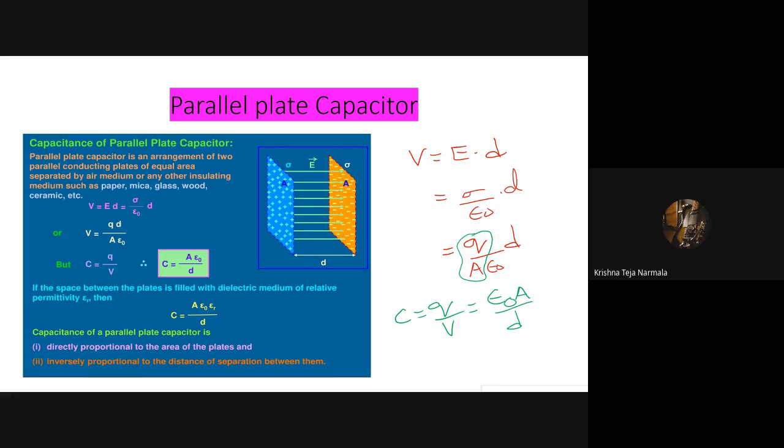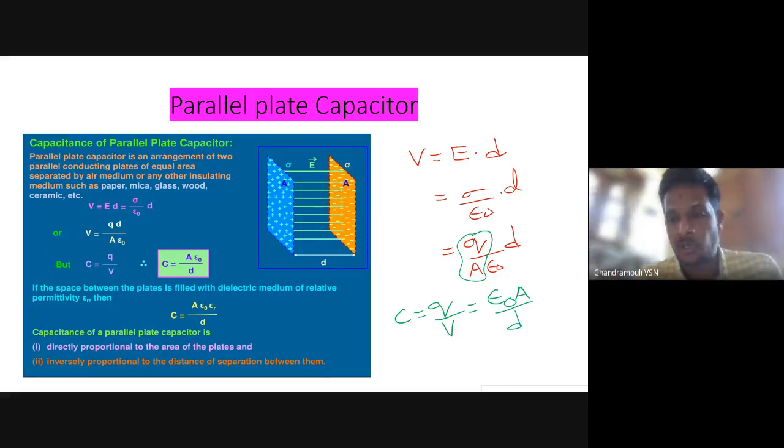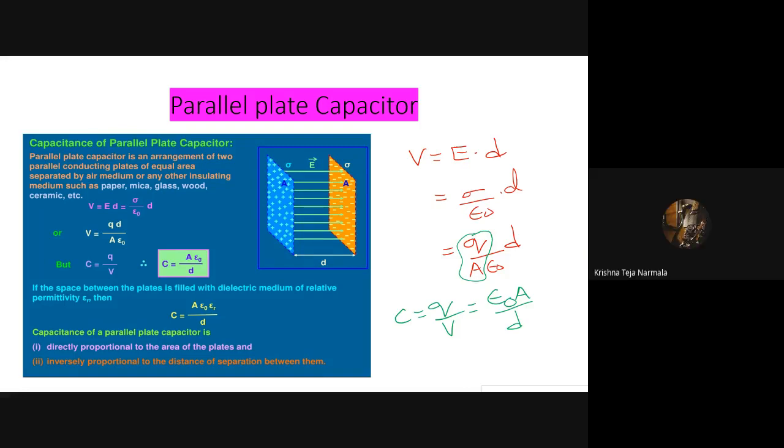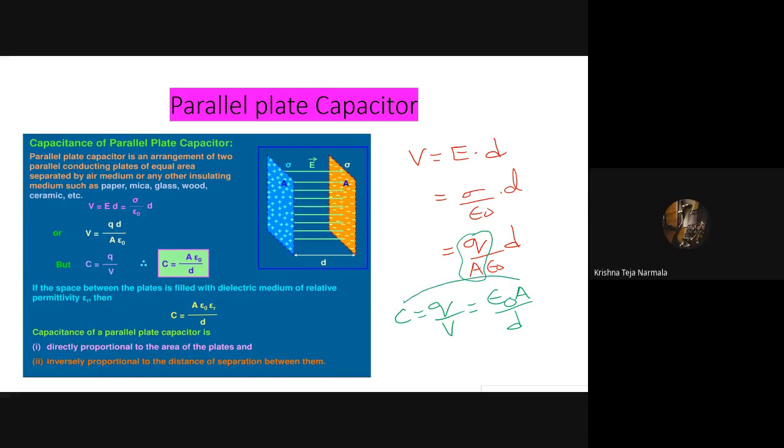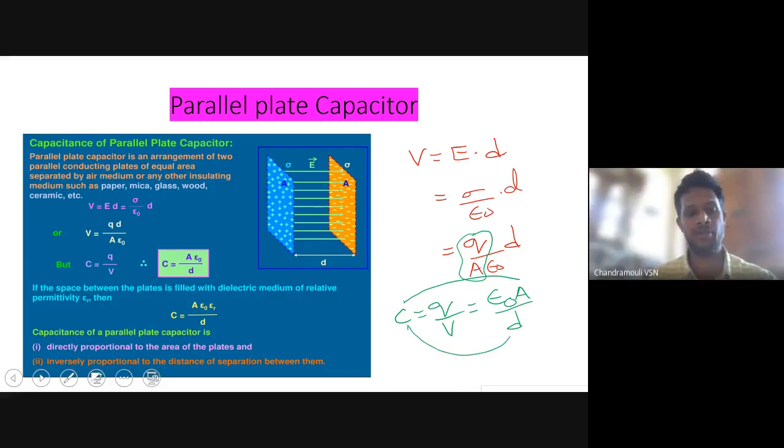From this, you can clearly conclude what is proportional to what and what is inversely proportional to what. By this formula we can say capacitance is directly proportional to the area of the two plates, and inversely proportional to the distance between the two plates. Everybody remember this point.